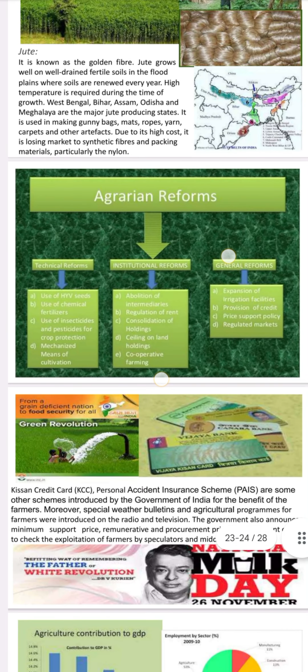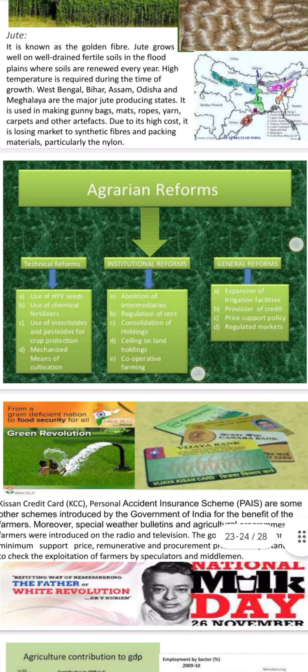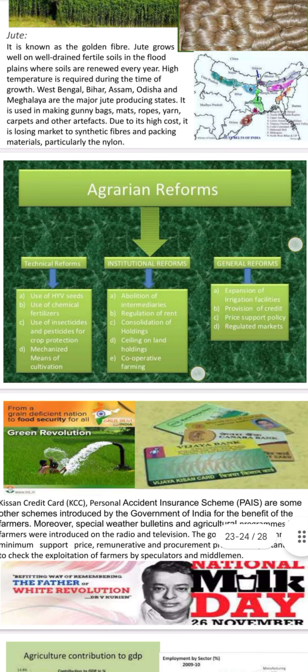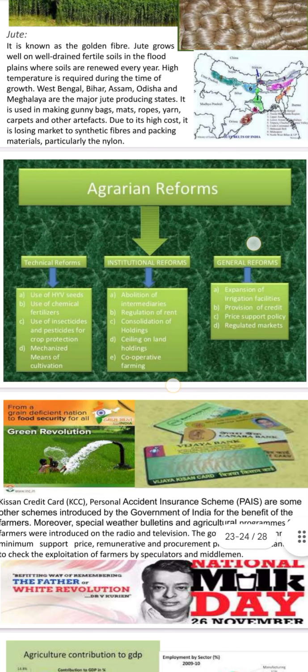Institutional reforms are nothing but abolition of intermediaries and regulation of rent, consolidation of holdings, ceiling on land holdings, and cooperative farming. General reforms are expansion of irrigation facilities, provision of credit, price support policy, and regulated markets.